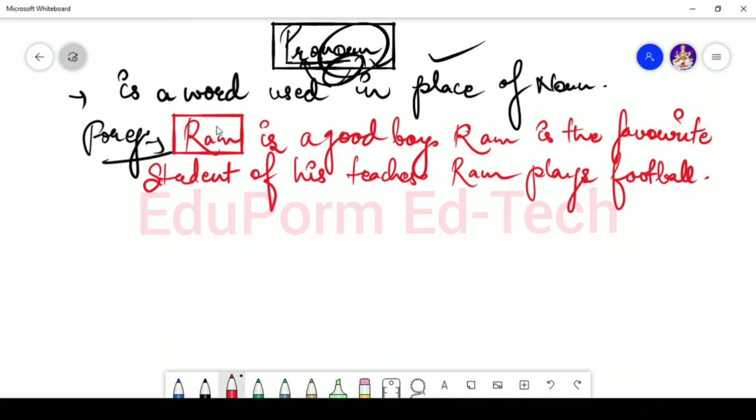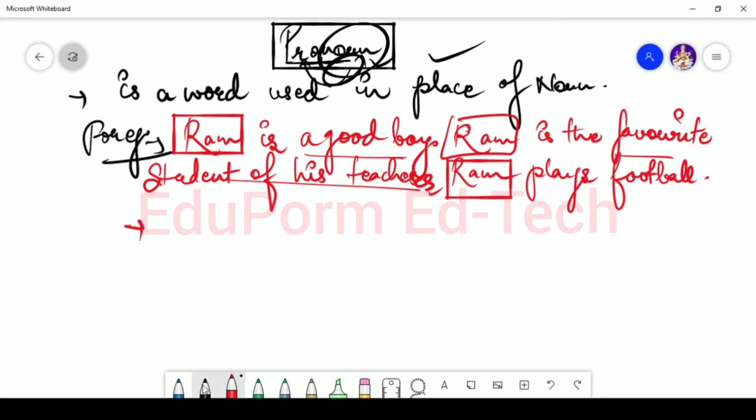So the repetition of Ram is, what is Ram? Ram is a noun. Okay, the name of a person. That is, Ram is a good boy. Ram is the favorite student of his teachers. Ram plays football. Again, in all of these sentences, you'll see that Ram has been repeated almost 3 times.